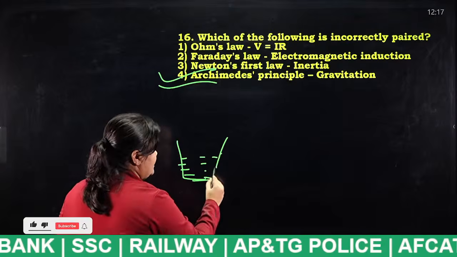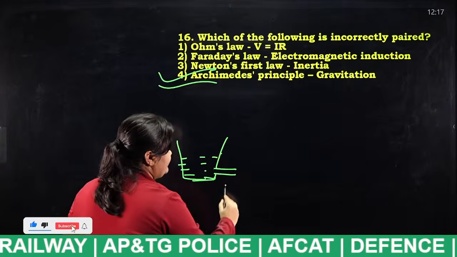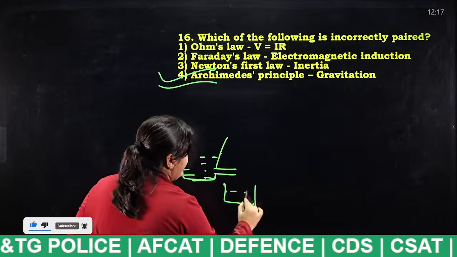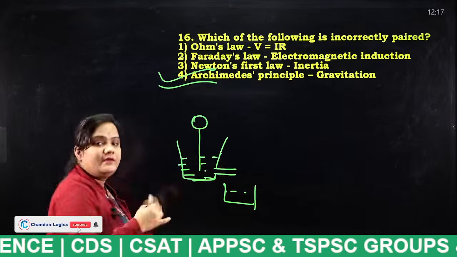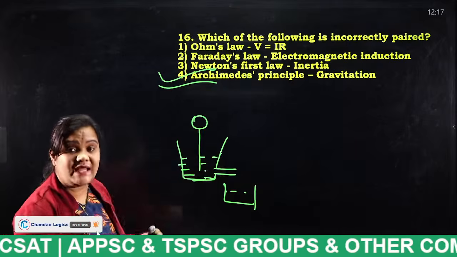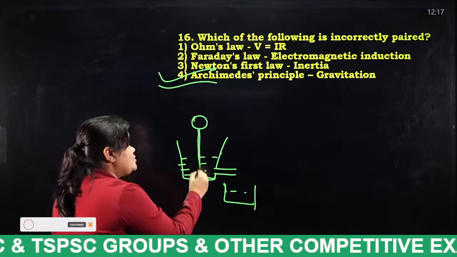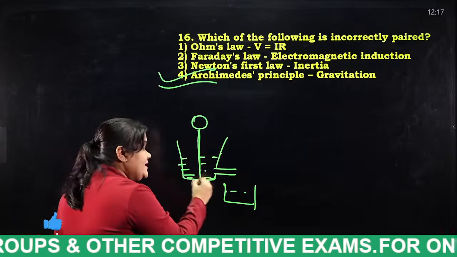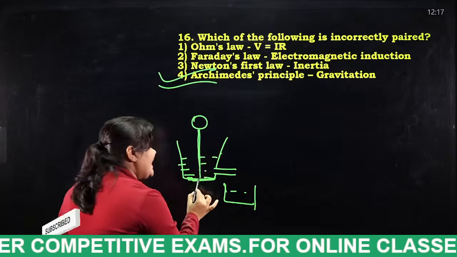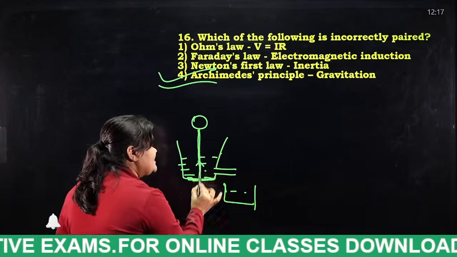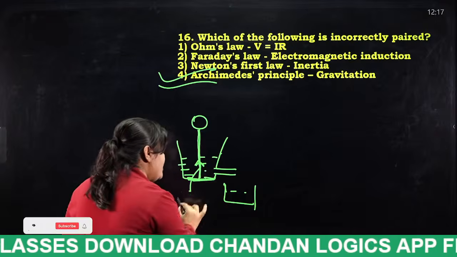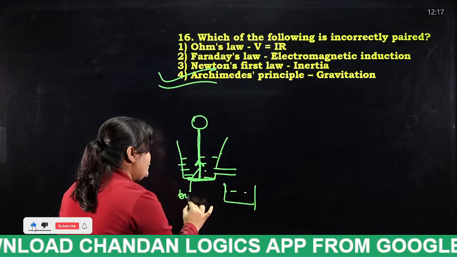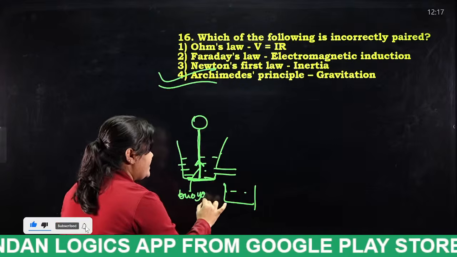Okay, so leave a gap here and put another lid here. So what happens when an object falls in the liquid? When an object falls in the liquid, what happens to this stone? When it hits the bottom base, suddenly it will move upwards. Suddenly the weight will move upwards, and this upward force is known as what? Buoyancy force or upward thrust.